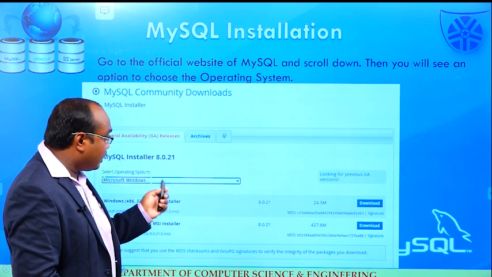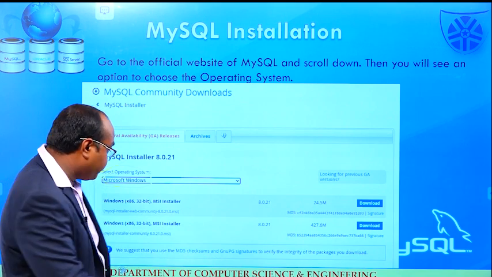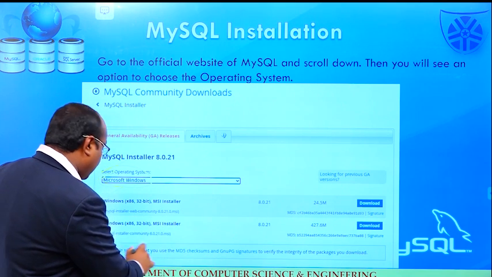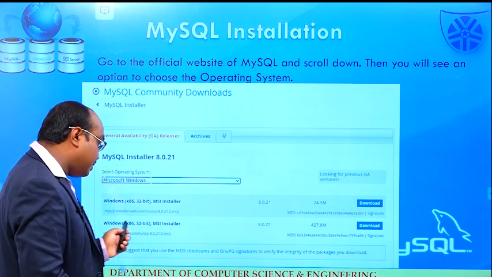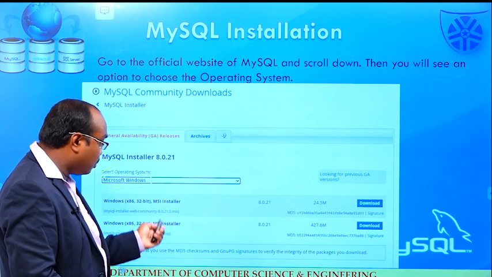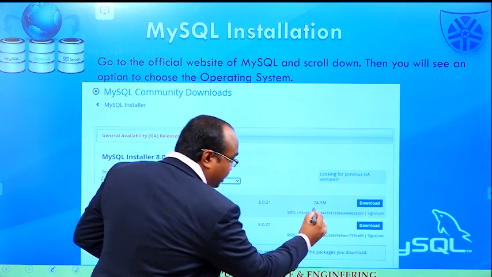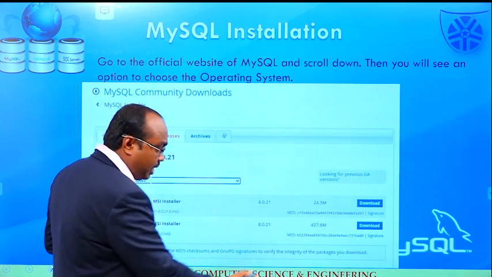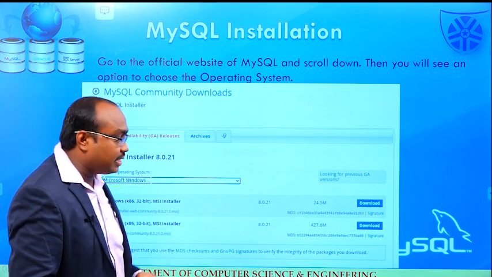Whenever I select this option, it shows us two options. The first one is the Windows 32-bit MSI installer, and the second one is similar to the first one, but both are different. The first one's size is 24.5 MB and the second one's size is 427.6 MB.